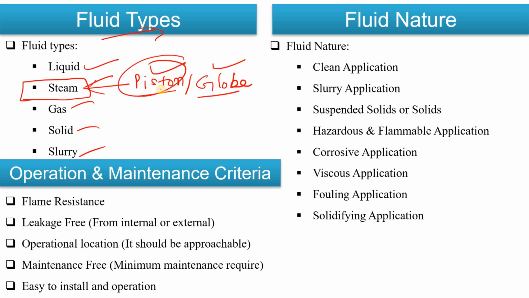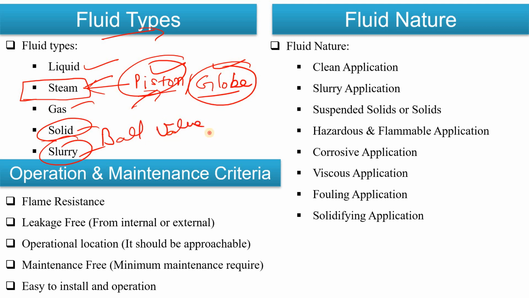So most of the time I have seen piston valves in steam application, but I have also seen the globe valve as well. So it depends upon our process requirement as well. Same in solid and slurry, I have seen the globe valve, I have seen the ball valve as well, right?